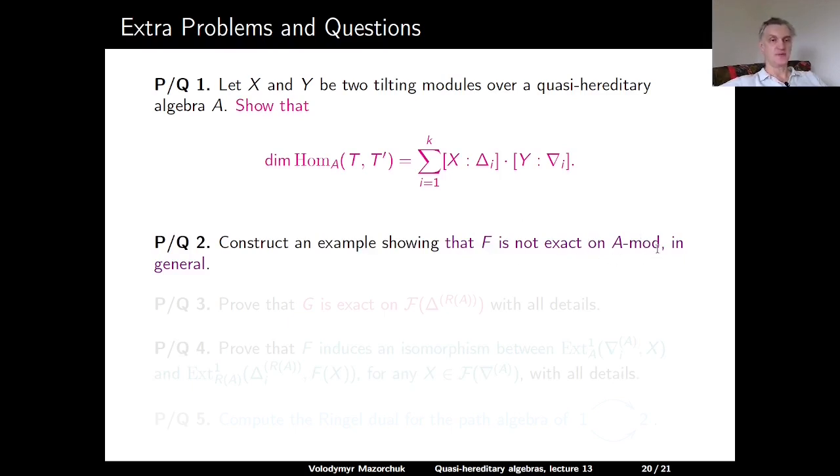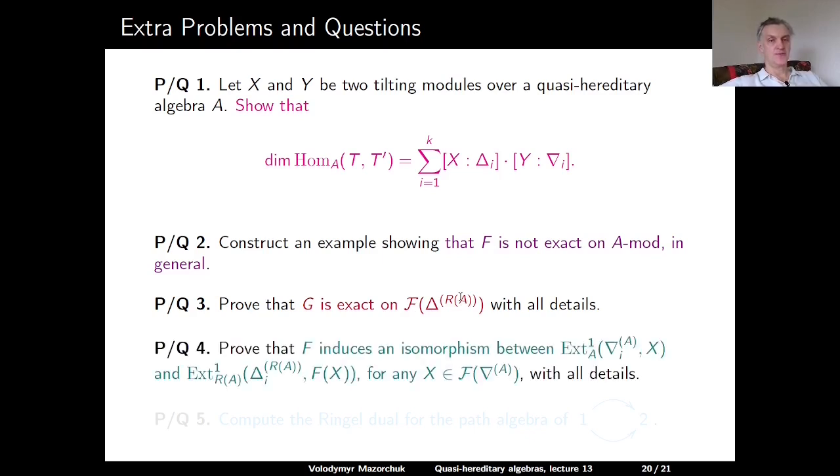Problem 2. Construct an example showing that the functor F is not exact on the whole category A-mod in general. Problem 3. Prove that G is exact on F(delta) over R of A with all details. Problem 4. Prove that F induces an isomorphism between Ext^1 over A from nabla i to X and Ext^1 over R of A from delta i to F of X for any X in F(nabla) over A, with all details.